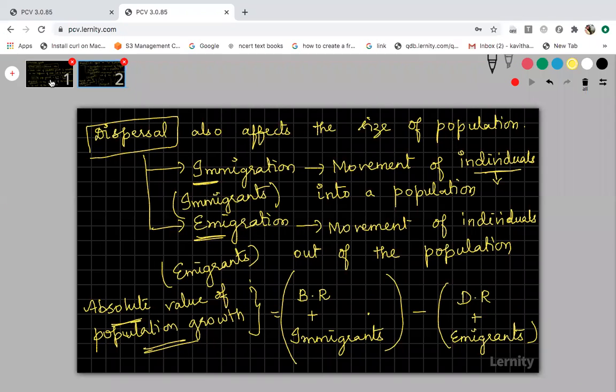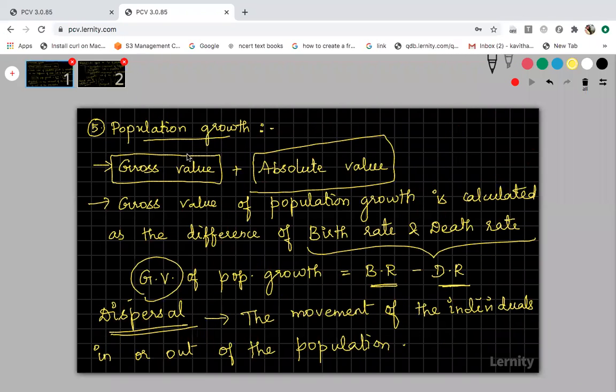Got it? So now I'll show you two more slides. This is regarding the population growth attribute. Please write down all the notes.